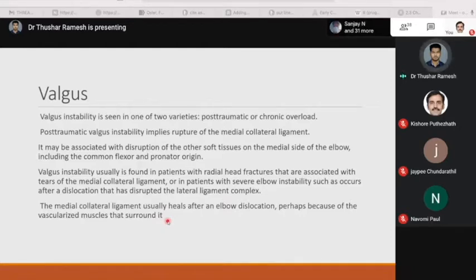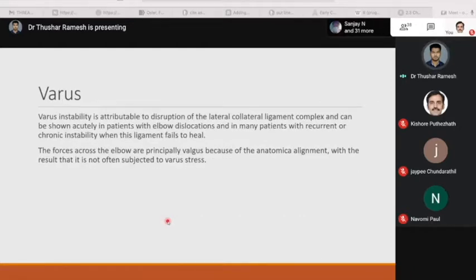Varus instability. Varus instability is attributable to the disruption of the lateral collateral ligament complex and can be shown acutely in patients with elbow dislocation. And in many patients with recurrent or chronic instability, this ligament fails to heal. The forces across the elbow are principally valgus because of the anatomical alignment, with the result that it is often not subjected to varus stress. Now let's see the degree of displacement.